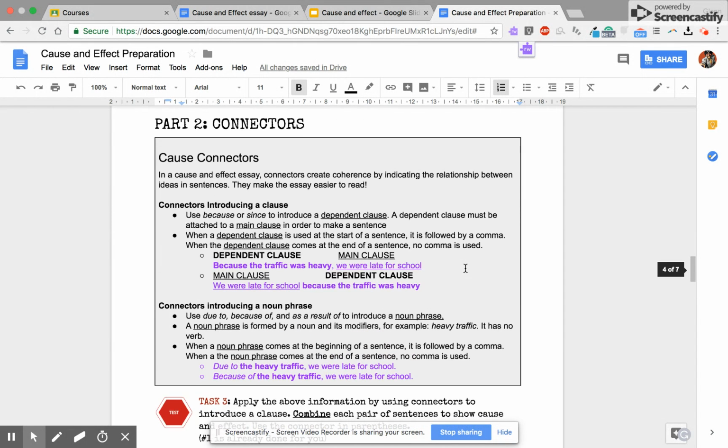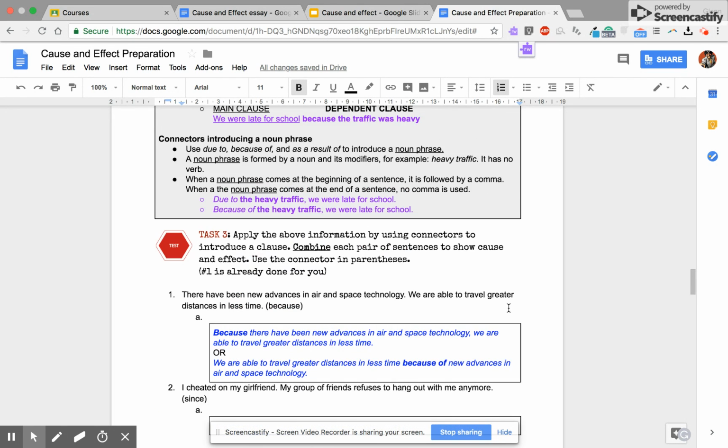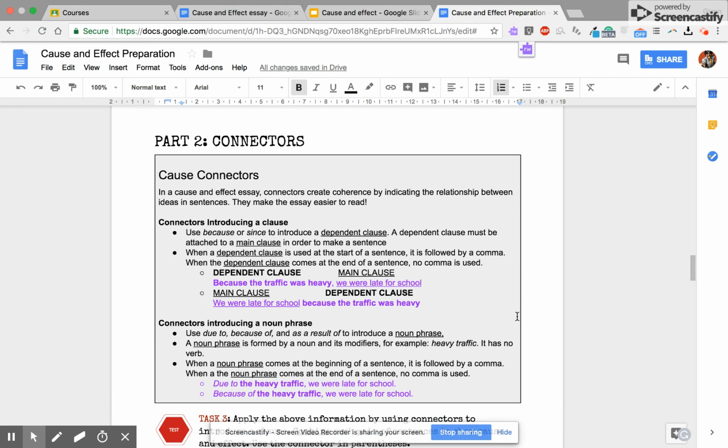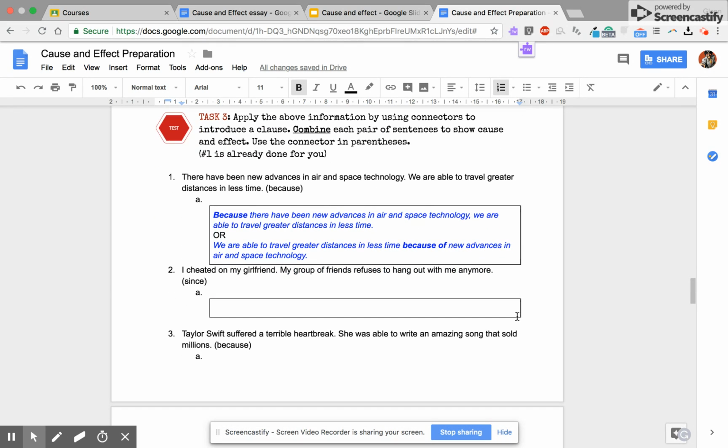The next step, we're going to look at connectors. How can we connect causes to effects? I'll leave you to read this part on your own, and I'll explain it. If anyone needs some help, they can come and see me. These tasks will relate to using connecting tools like because and since and due to to help you combine parts of sentences together.